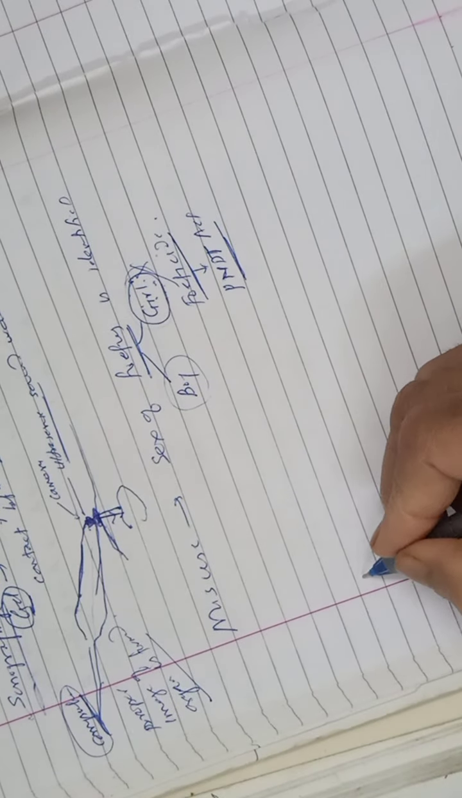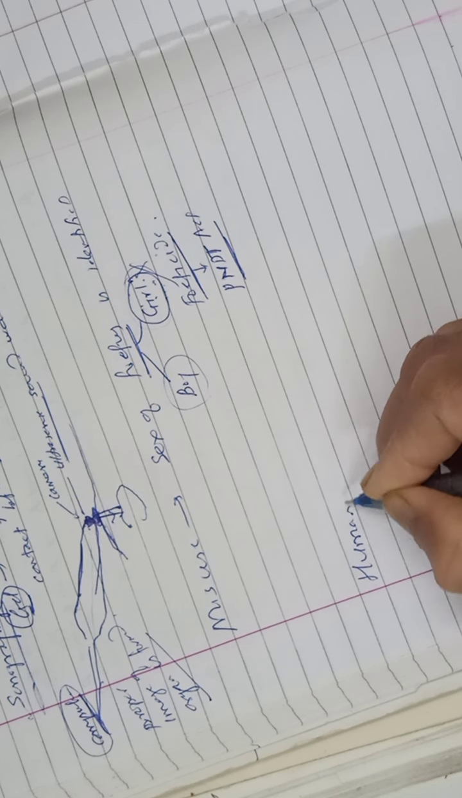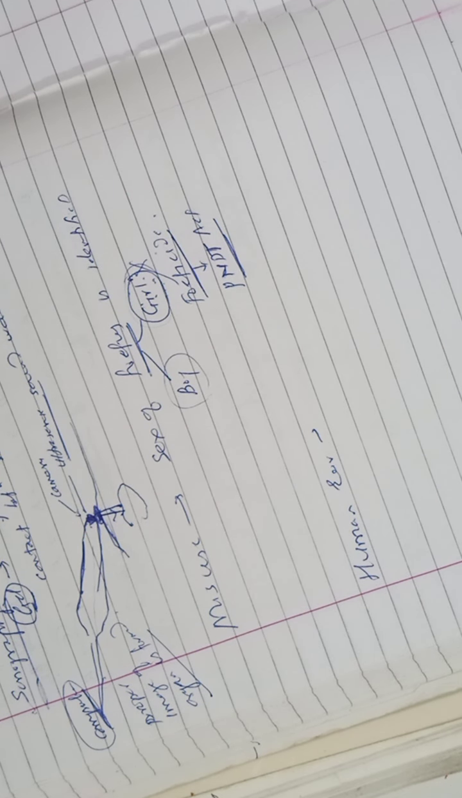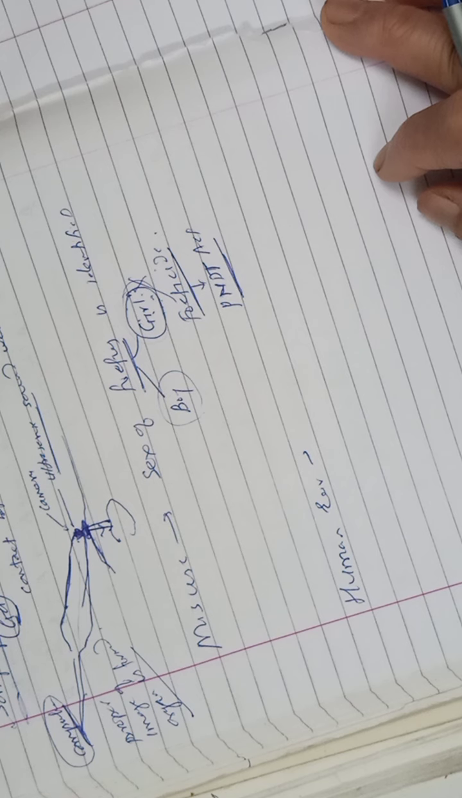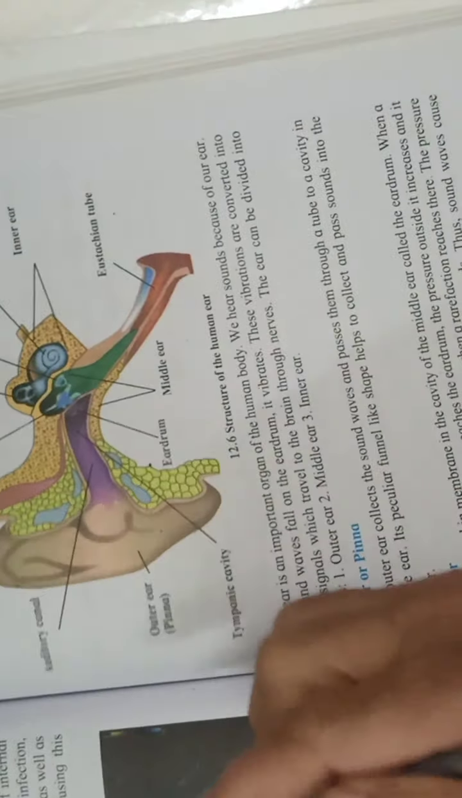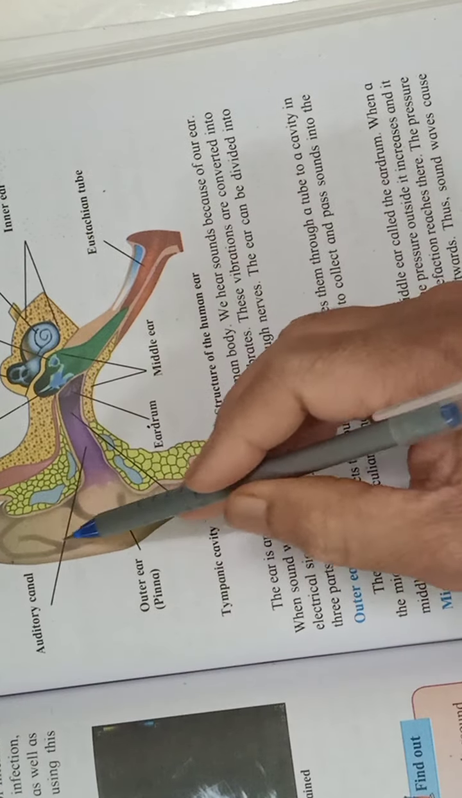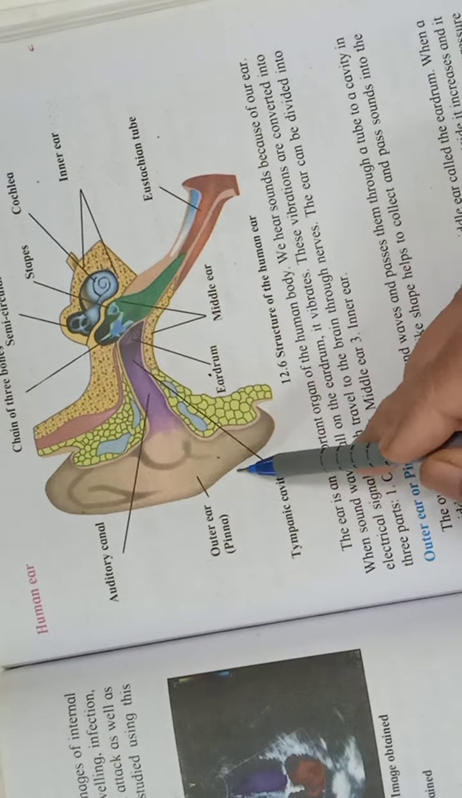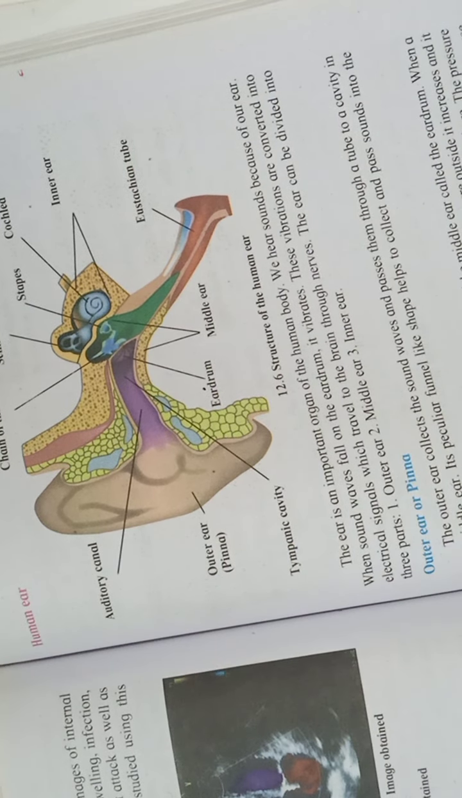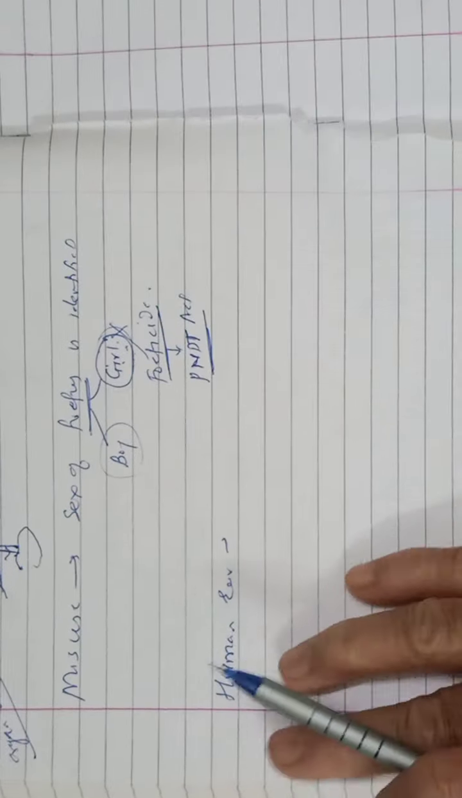Then in our body, the human ear is an important organ which is used to hear sound, right? How do we hear sound? See, this is the diagram of the human ear. This part is called the external ear, this part is called the middle ear, and this one is the internal ear. Our ear is divided into 3 parts, and each part works separately.